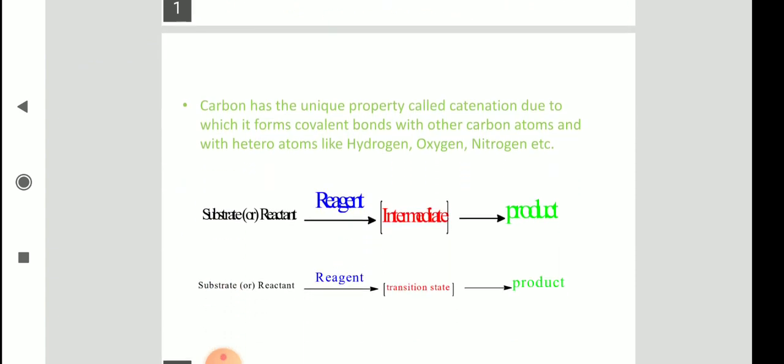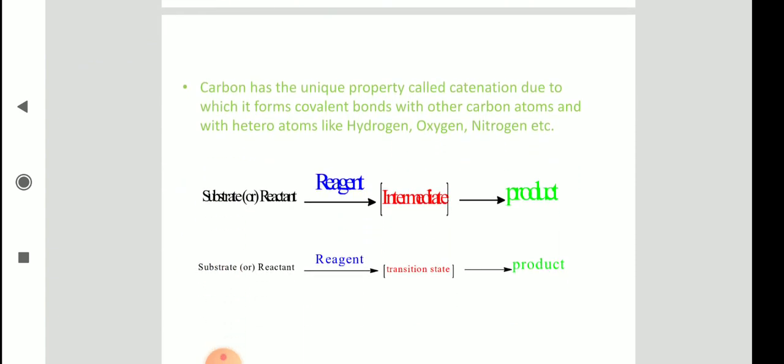So first, coming to carbon, a little introduction regarding carbon. Carbon has a unique nature, that is catenation power. It can make any number of bonds with other carbon atoms or with hydrogen, oxygen, nitrogen, sulfur, and other hetero atoms also. So that's why carbon is making different types of compounds, millions of compounds.